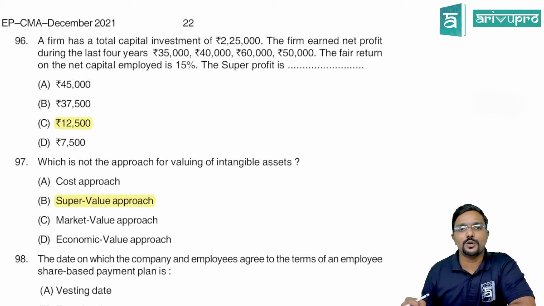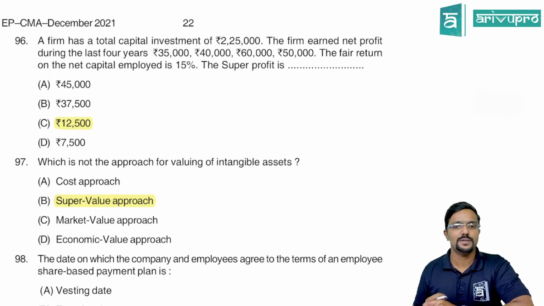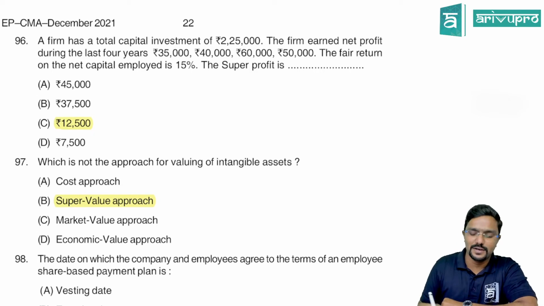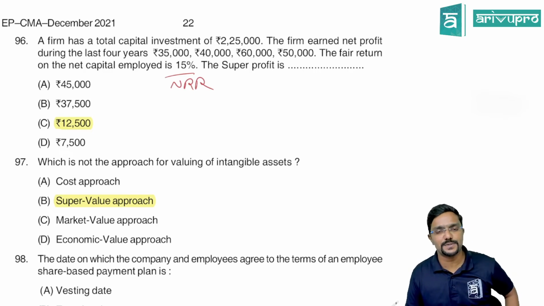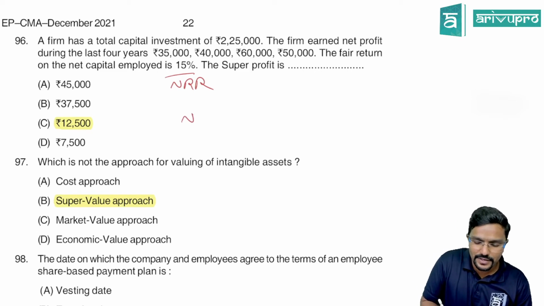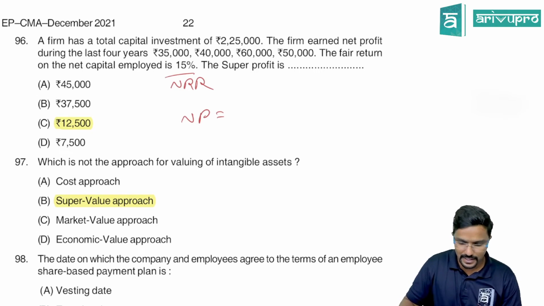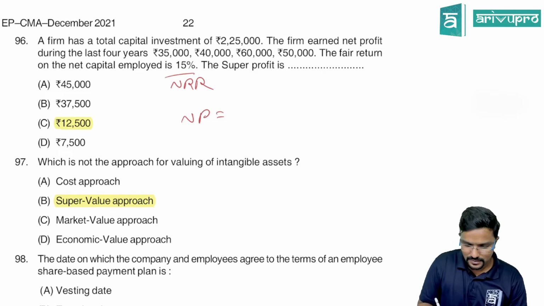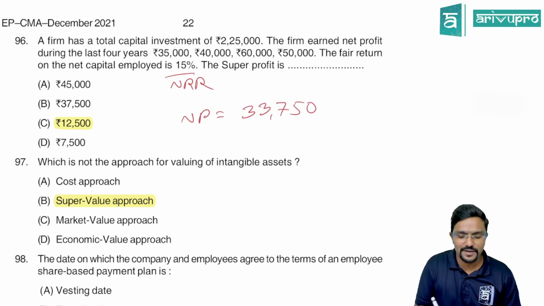A firm has a total capital investment of 2,25,000. The firm earned a net profit during the last 4 years of 30, 40, 60, 50. The fair return on the net capital employed is nothing but NRR. The super profit is? Calculate first the normal profit. Normal profit is 2,25,000 into NRR of 15%. So this is what you are expected to earn. But actually, what is your average profit?